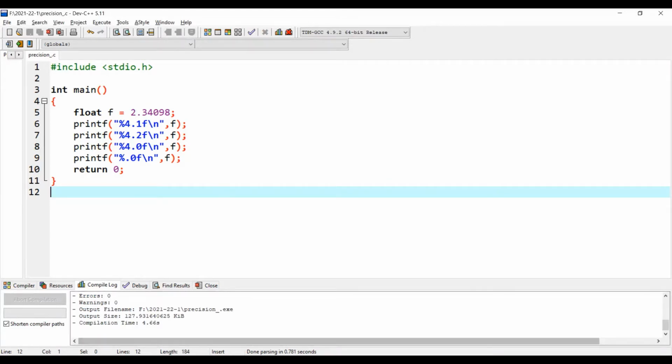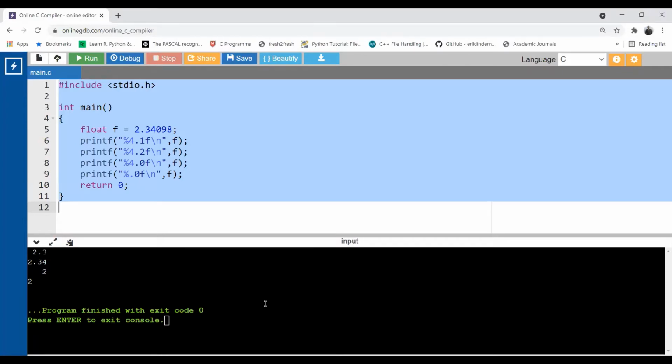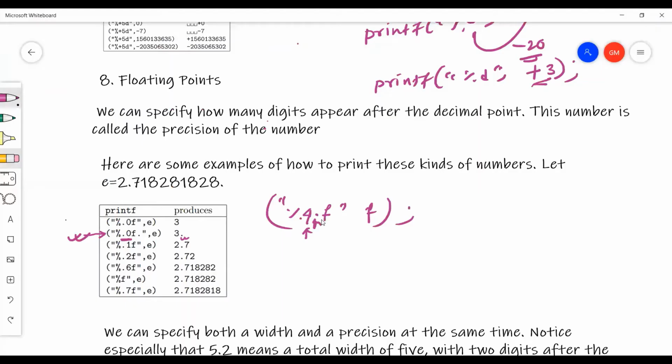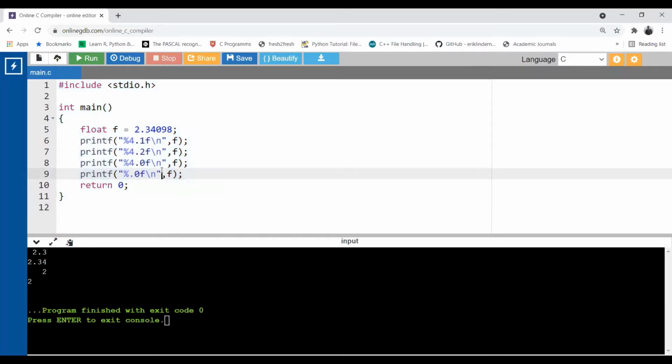But the book tells us that if we write something like this, see, we have missed something. The decimal point should come after the f. Look carefully, let me erase. Yeah, the decimal point should come after the f. So let's try here also. I want to print the number and the decimal point only, and after the precision, I don't want anything.